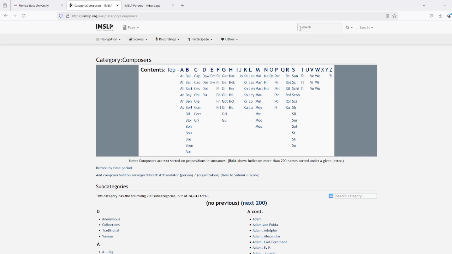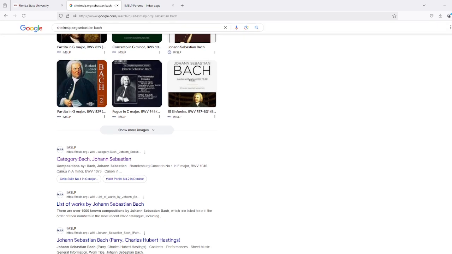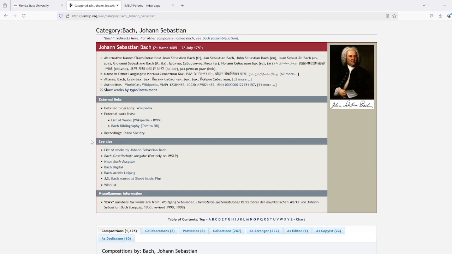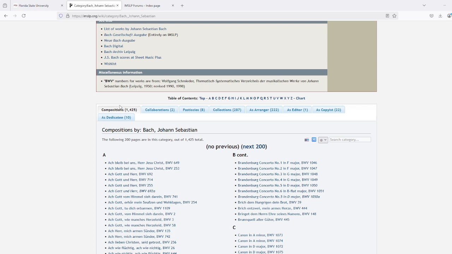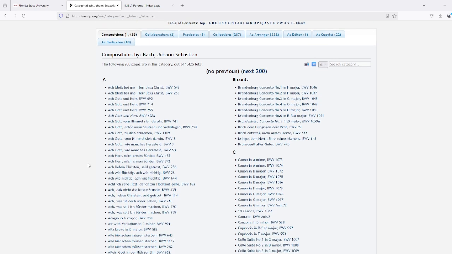So this toolbar at the top searches via Google. So if you look up Sebastian Bach, for example, we'll find our results via Google on the site specifically. If we navigate to that file page, we'll see that the information about the compositions, collaborations, and a few other pieces of information associated with Sebastian Bach is listed alphabetically.